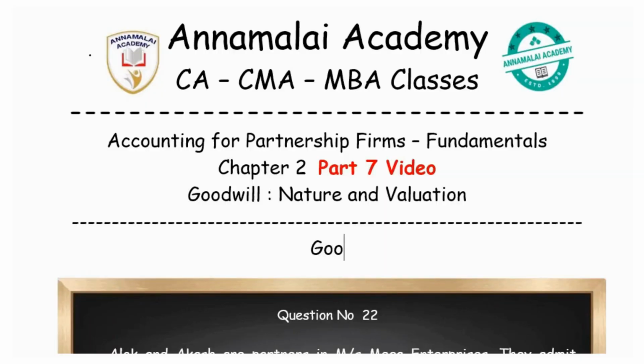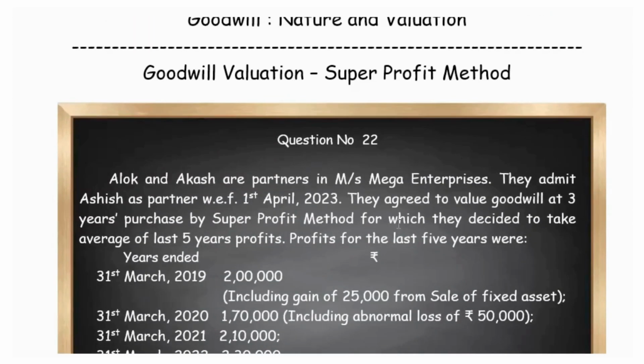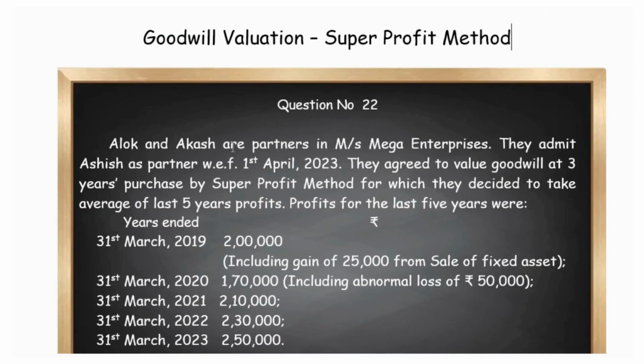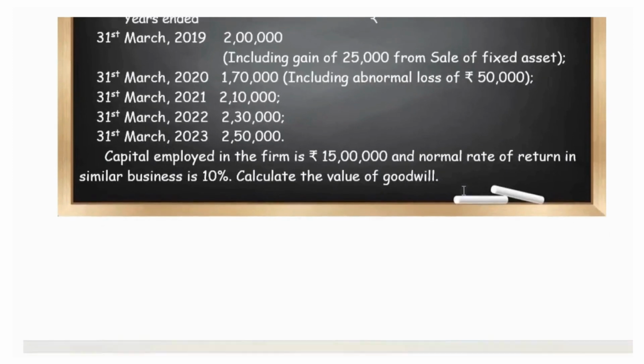Now, goodwill valuation under the super profits method. We are given the question details about two partners, Alok and Akash, who are going to admit a new partner, Ashish, and it was also decided to value the goodwill on 3 years purchase by the super profit method. For this, we are given the details of 5-year profit.